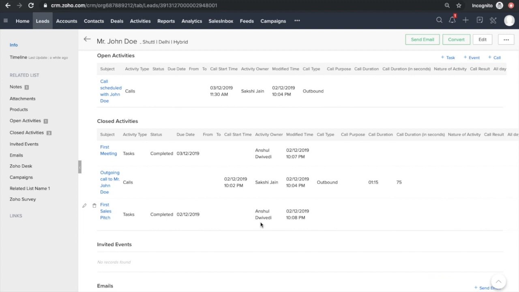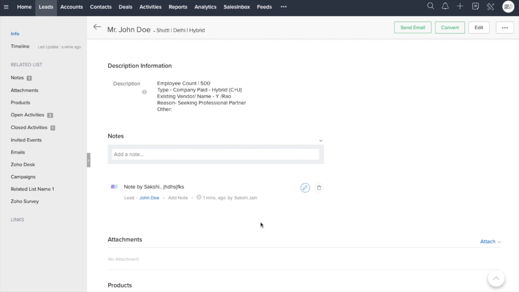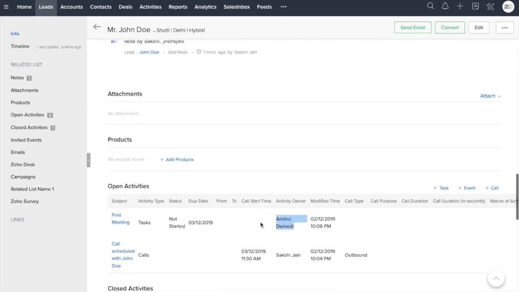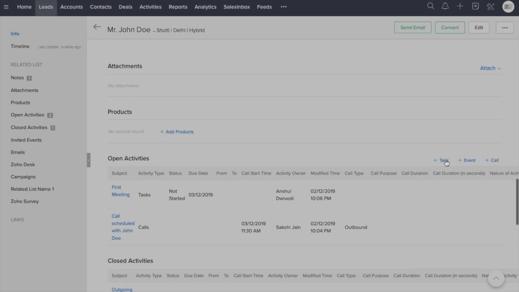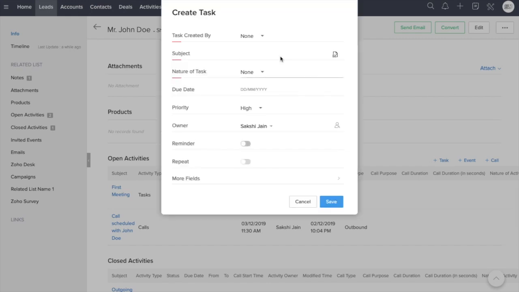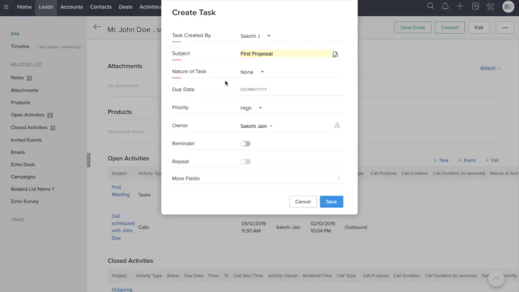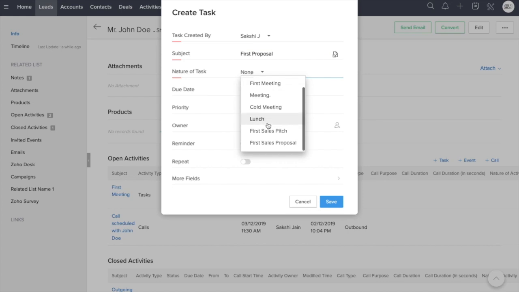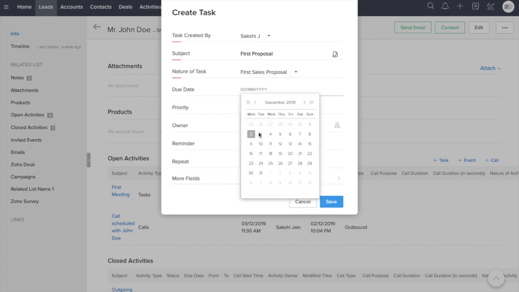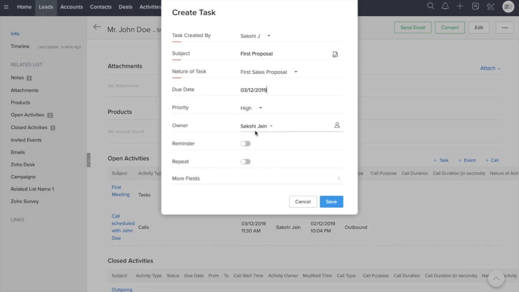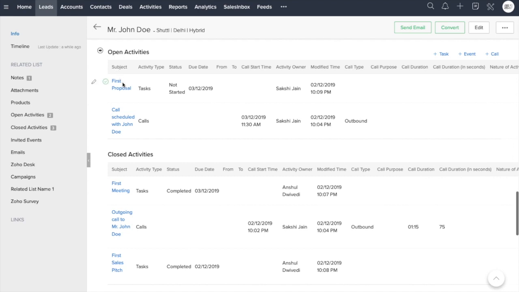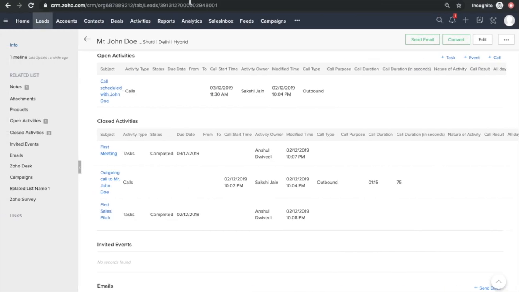Now let's understand why we need to change the owner of the particular task. So let's say Sakshi again created a task for Anshul, and she somehow forgets to change the owner to Anshul. Right? She's creating this for Anshul, but somehow she forgets this. So she'll simply save it. We could see the first proposal. Let's see if Anshul can see this.